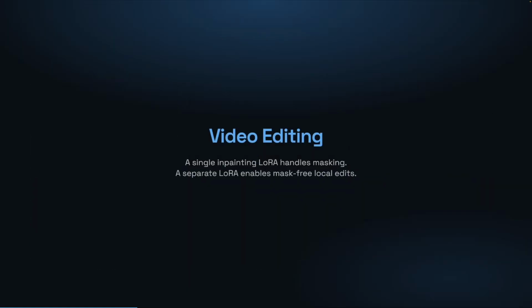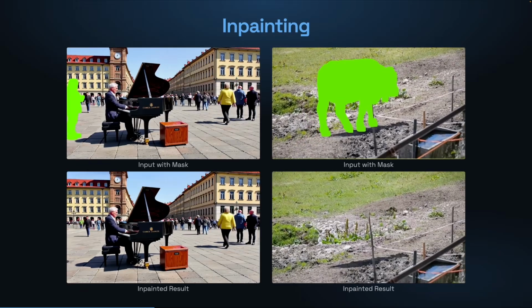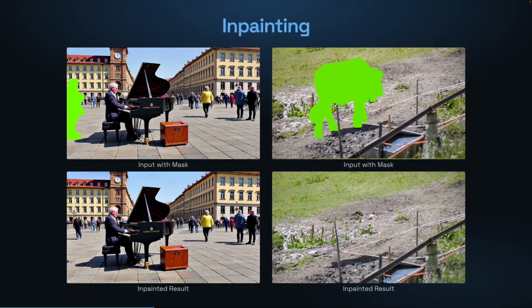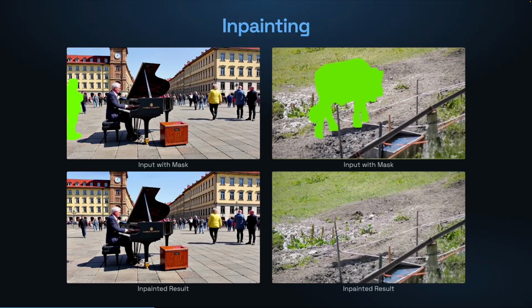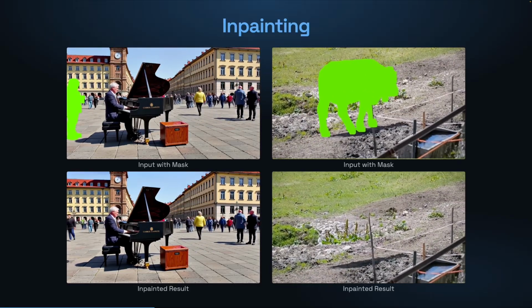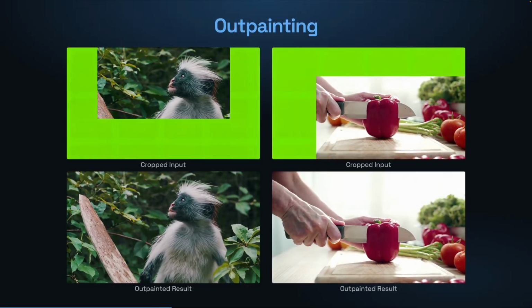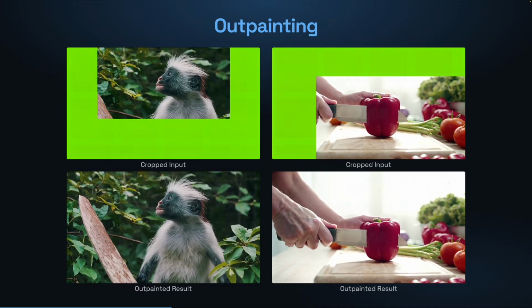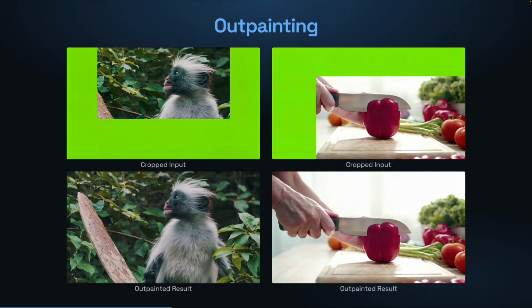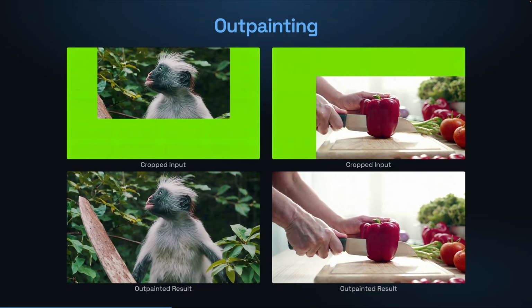The framework naturally extends to video editing. Inpainting and outpainting share a single LoRA, unified by mask representation. Masked regions in the reference canvas are filled with a fixed color, and the model learns to reconstruct them. The same inpainting LoRA handles outpainting by simply masking the border regions, extending the video canvas beyond its original frame.